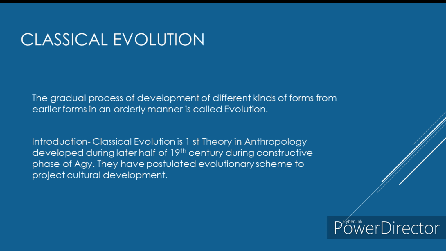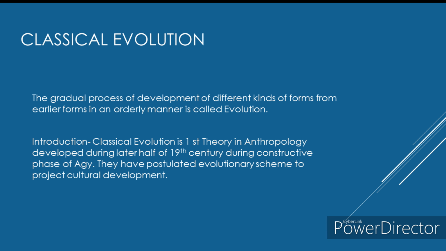Important: it is a gradual process, not a sudden process. In this process, different new forms will be produced or developed from their earlier forms in an order.